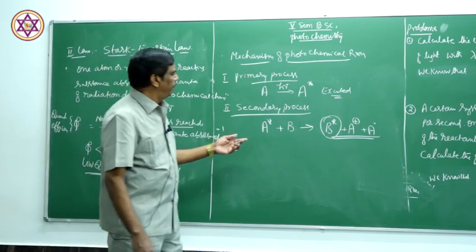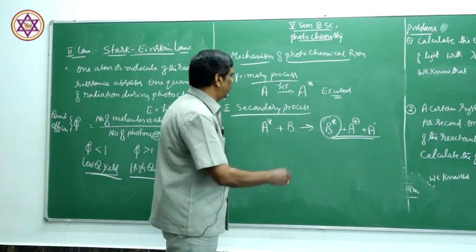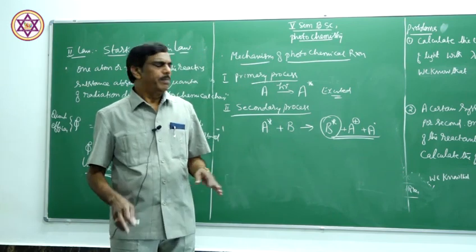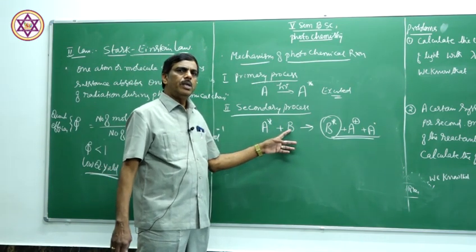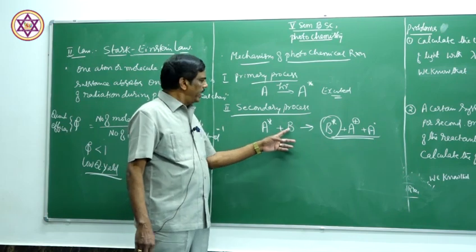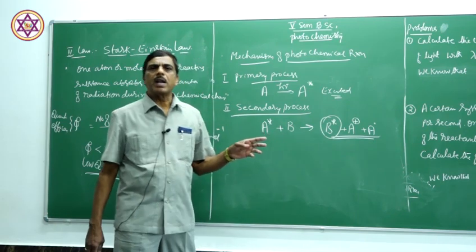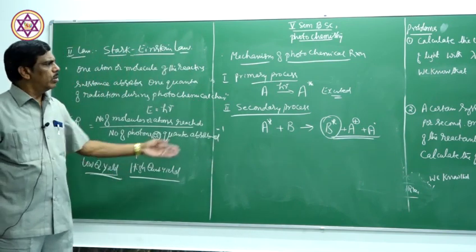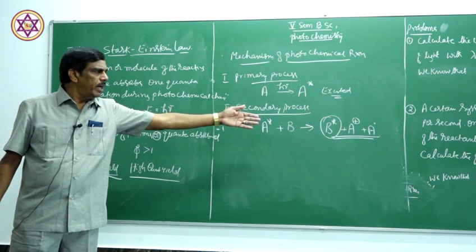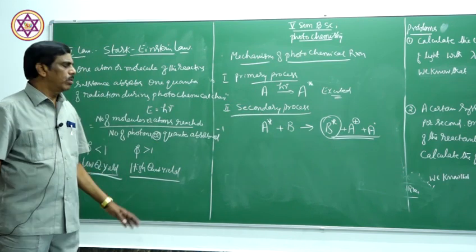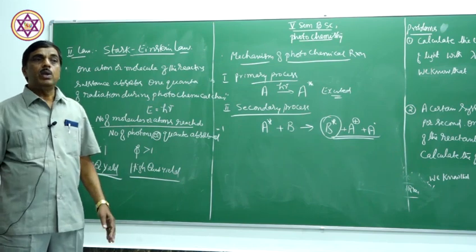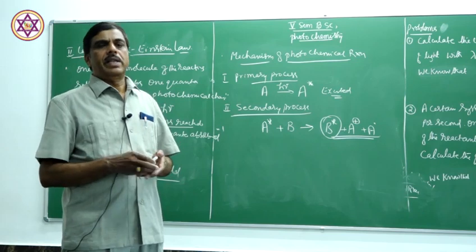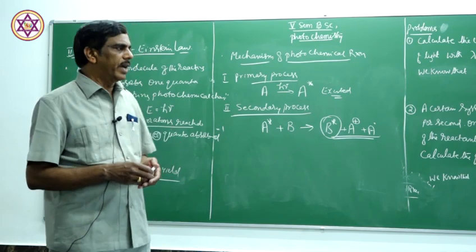In some cases, this excited molecule, A star, will be deactivated by another atom or molecule. When it is deactivated, the amount of product produced is less, that is called low quantum yield. Low quantum yield is due to the deactivation of the intermediates, the excited molecule. And if the intermediates propagate the reaction, the quantum yield is very high.